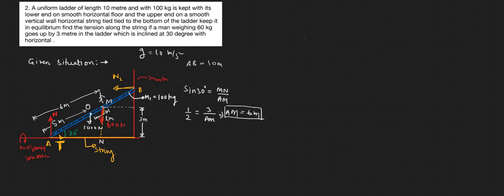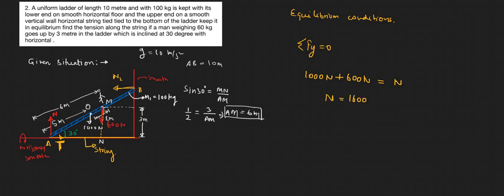So let us take Fy as 0, the equilibrium condition. All the downward forces are equal to the upward forces, so 1000 Newton plus 600 Newton would be equal to N. So N would be 1600 Newton. Similarly, for horizontal forces, left side forces equal right side forces, so T is equal to N2. This is the first equation, this is the second.